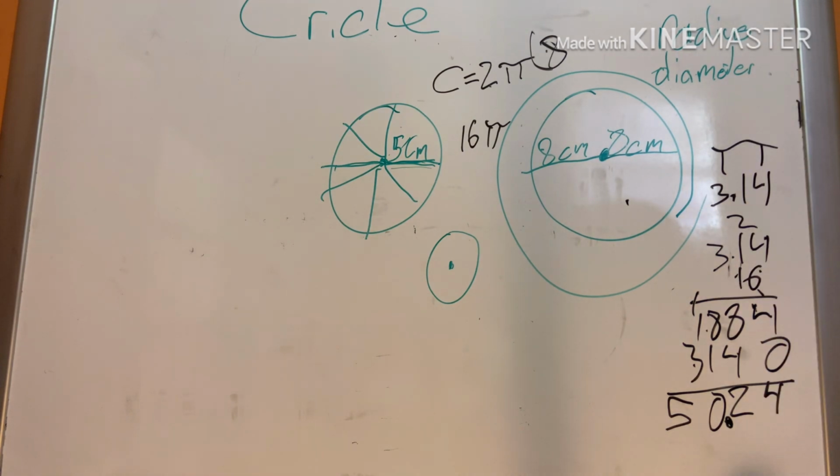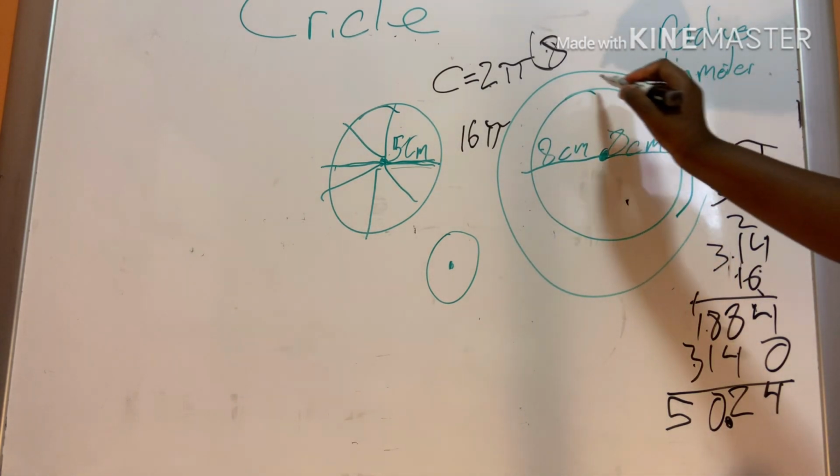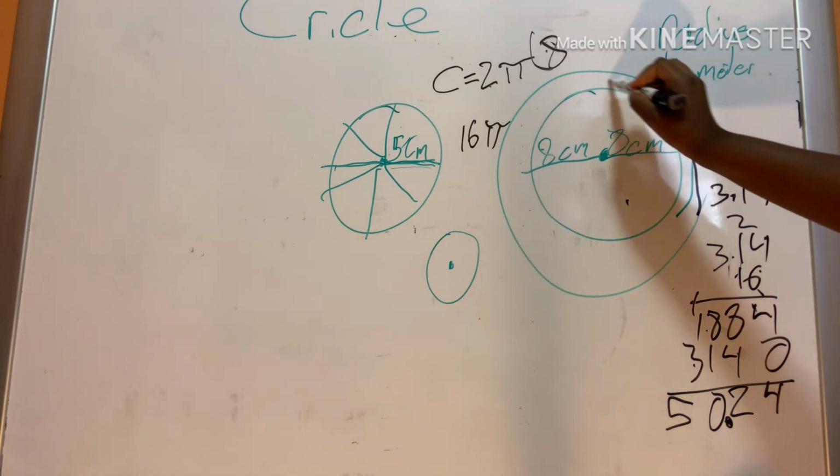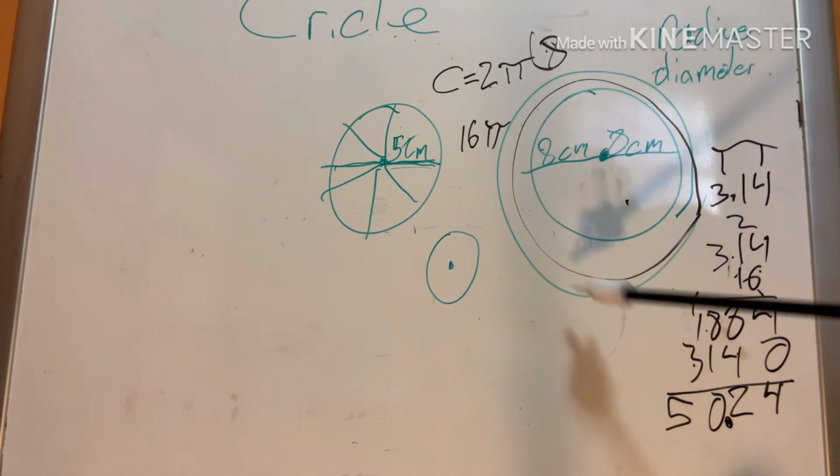The circumference, like I said last time, is figuring how much the circle is around, kind of like finding the area or perimeter of how wide the circle is.